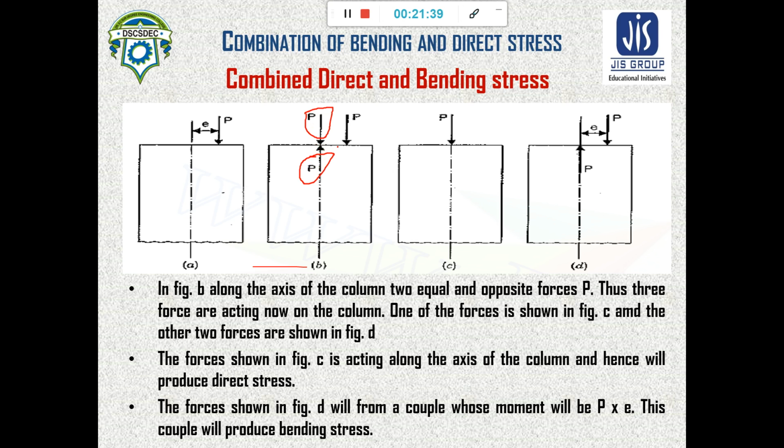By imagining this, we can see in case of eccentric loading there is a set of three forces acting on the body, and the first type of the forces is this. This will cause a compressive force acting on the axis, and this will cause direct stress and a couple. What is the definition of the couple? Couple is nothing but when two equal and opposite forces act at a distance.